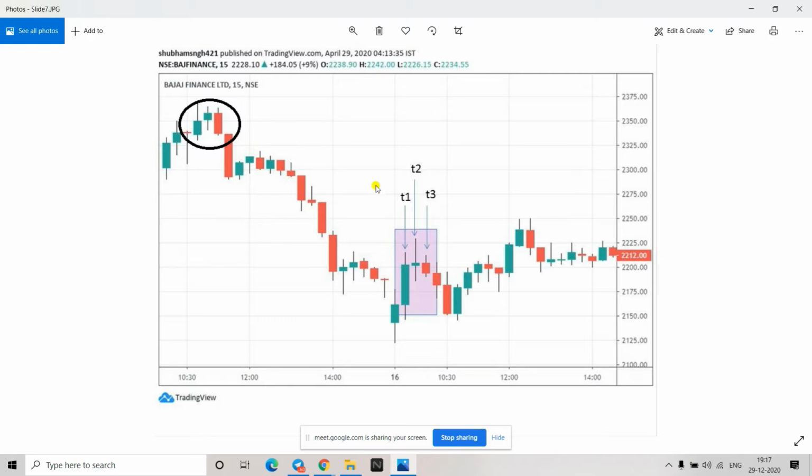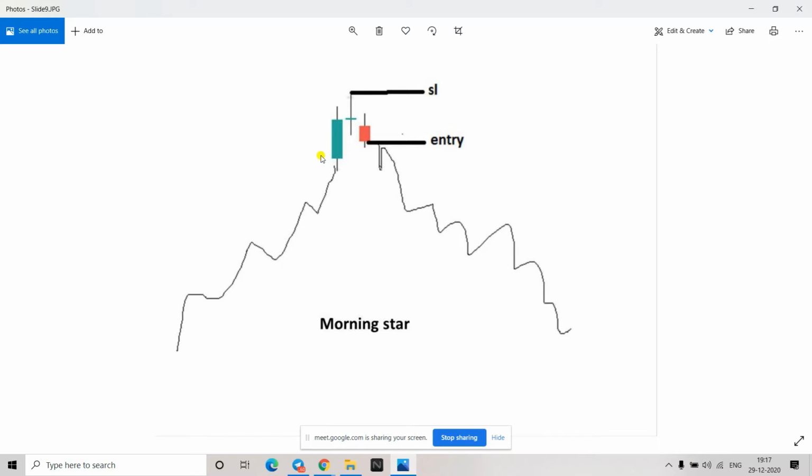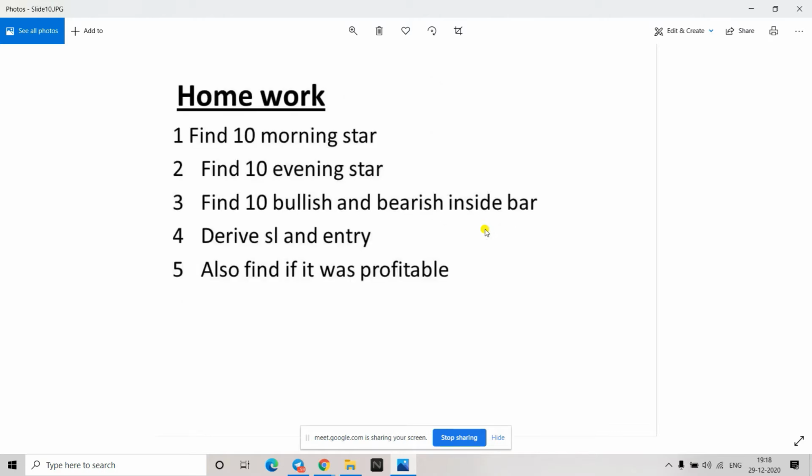Is that clear, right? Yes, clear. So this is the thought process, and the trade setup is this. The stop loss is the high of the system, and whenever you take a safe entry, whenever the low of this T3 candle will break, then you'll go on the sell side, and the previous trend should be somewhat upside. Buyers should be dominating previously, and then you can anticipate a bearish trend in the market. So do share the example of this whenever you are free.